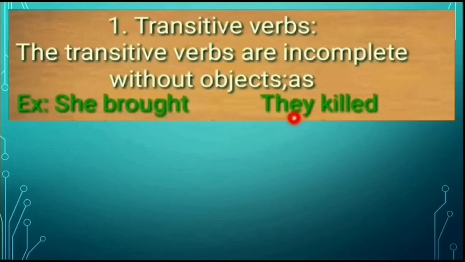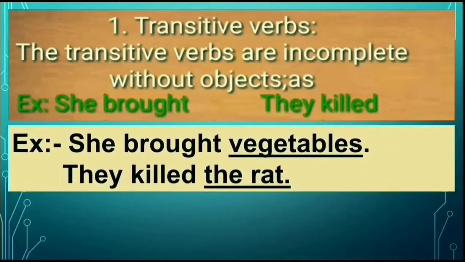Another example, look at here. They killed. What did they kill? Something is needed here, is it? It is an incomplete sentence because without an object it is incomplete. So it is complete when we add the object.